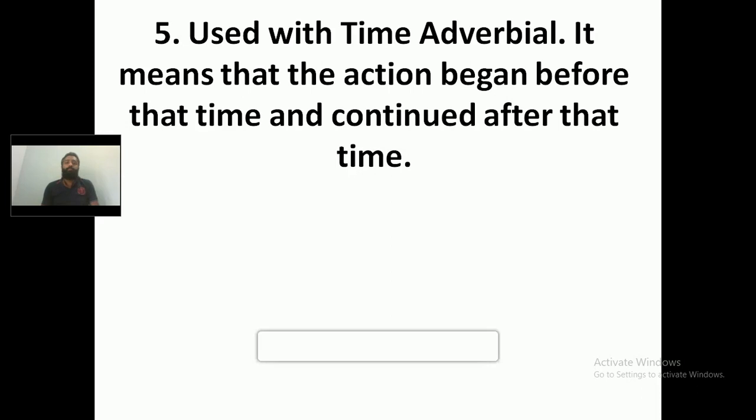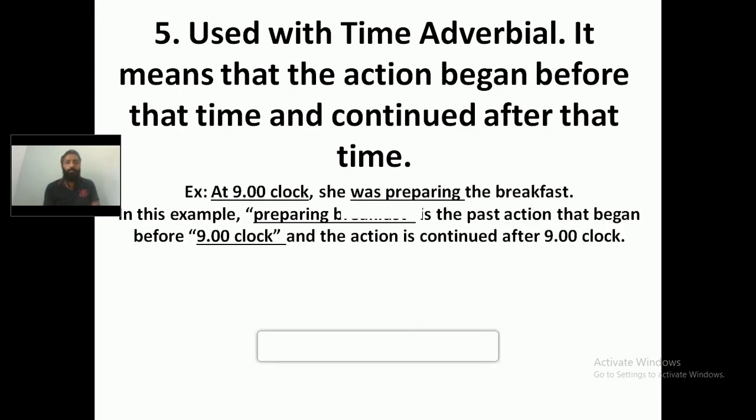What's the next usage? The past continuous tense is used with a time adverbial, which means that the action began before that time and continued after that time. Once again, it means that the action began before a particular time and continued after that particular time. Let's see the example here. At 9 o'clock, she was preparing the breakfast.